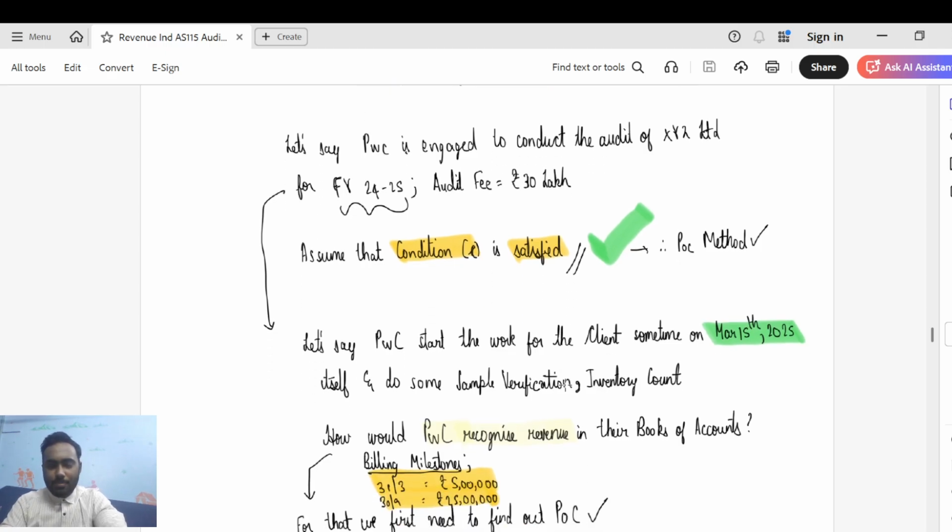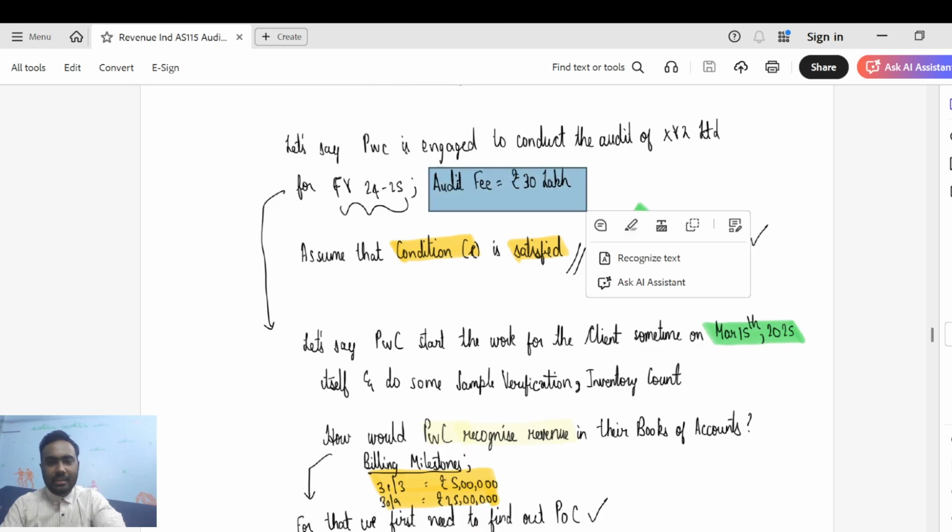Next, how would PwC recognize revenue in their books of accounts? Before that, I just want to tell you one more piece of information: the billing milestone. What is a billing milestone, sir? It basically means you agree on a date on which a particular amount will be billed. In this case, the total audit fee is rupees 30 lakh. PwC tells the client, XYZ Limited, that on 31st March I will raise an invoice for rupees 5 lakhs, and on 30th September, the day on which I will tentatively be signing the audit report, I will raise an invoice for 25 lakhs.